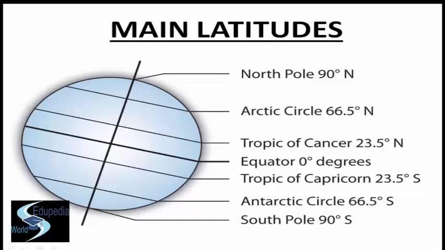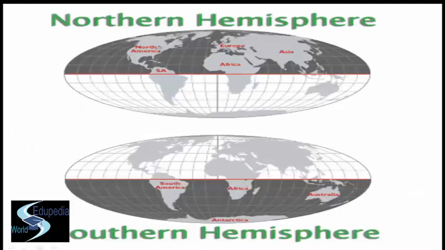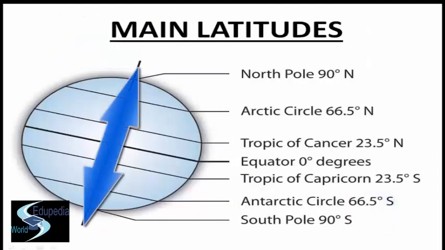Moving further, let us come to our main concept of hemispheres, which we have to discuss today. Firstly, we'll discuss the northern and the southern hemisphere. The equator that runs midway between the poles divides the earth into two equal hemispheres, known as the northern hemisphere and the southern hemisphere. The poles, North Pole and the South Pole, are opposite to each other, as you can see on the screen also, and at the extreme ends of the sphere. They are each located at 90-degree angular distance north or south of the equator.